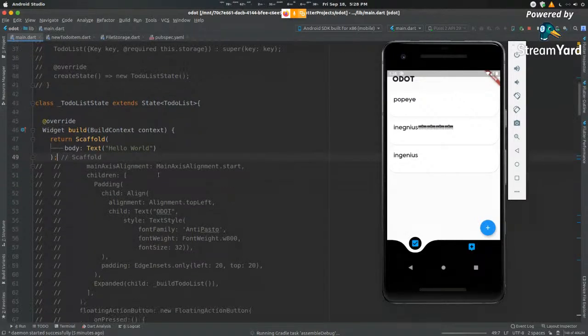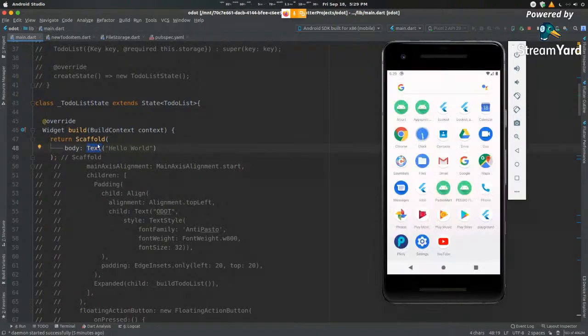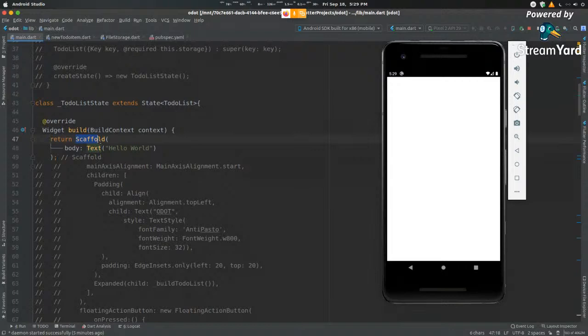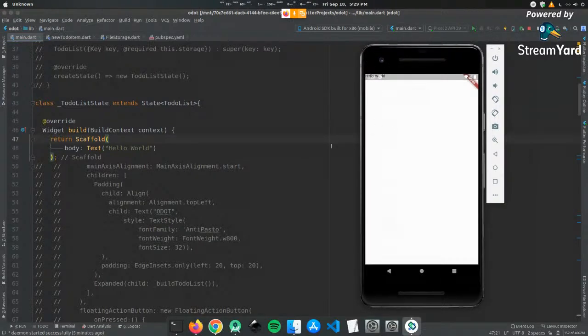Okay, so meanwhile, let me just explain the components of Flutter. So every single component can be declared in this way. Text, a list view, a scaffold, whatever be the case, you have the function name, or rather the element name, and brackets that follow it. And now you can see that we have our app ready. You can see that the hello world is nested all the way up at the top left over there.